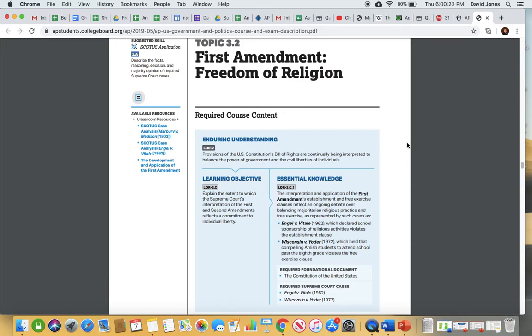So those are the cases that we tend to get before the court will associate with one of those 2 concepts. So the big 2, and again, of the 15 cases you're required to know, 2 of them are freedom of religion cases. The first one being Engel versus Vitale. This is the one where the school tried to open the day with a prayer, and the Supreme Court struck that down, said that was a violation of the Establishment Clause, is that a public entity was trying to force prayer upon students, and that was something that was unconstitutional.